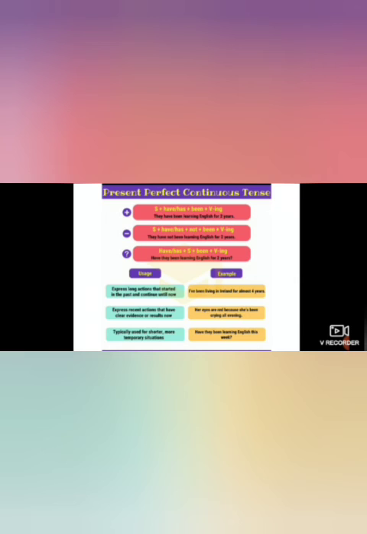If we have a definite time, then since will be used, and if we have an indefinite time, then for will be used. Definite time means a particular time point, like 5 o'clock, 6 o'clock, days, it means since Monday, since morning, right?